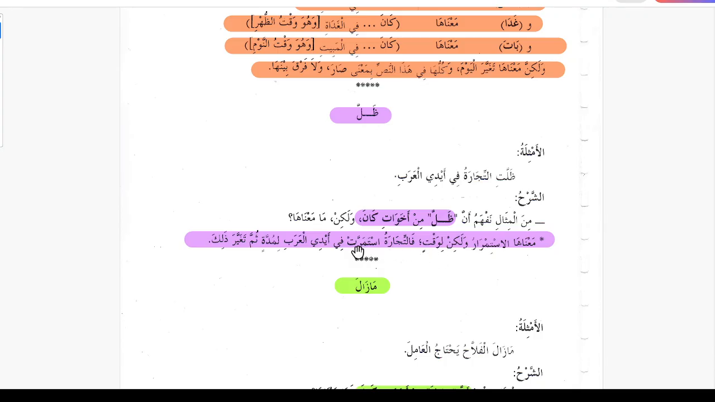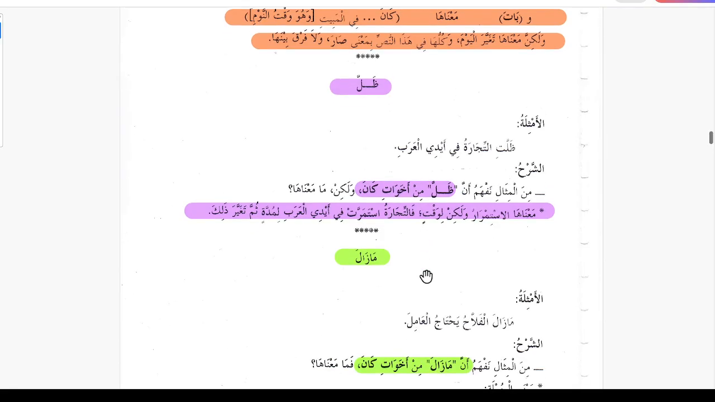Fattijaratu istamarrat fi aidil Arabi, so the trade remained in the hands of Arabs, li muddatin, for a period. Thumma taghayyara dhalik, then that was changed. So when we say zallat at-tijaratu fi aidil Arabi, that means the trade remained in the hands of Arabs. For some time, maybe for a long time, the trade was in their hands. Then it was changed.